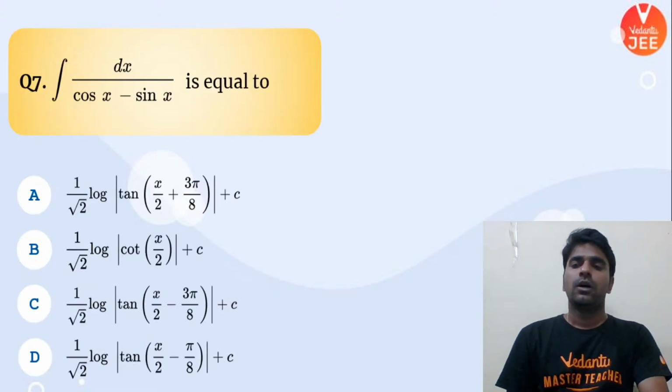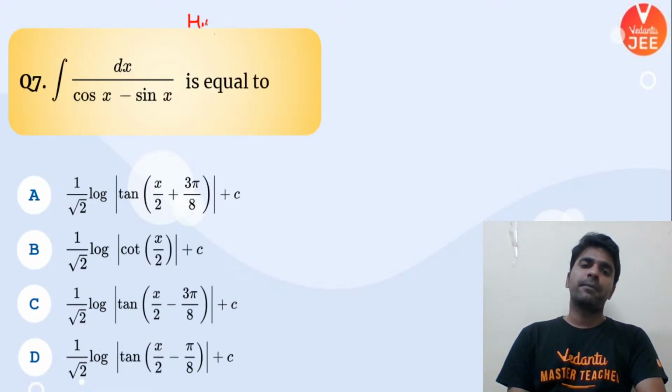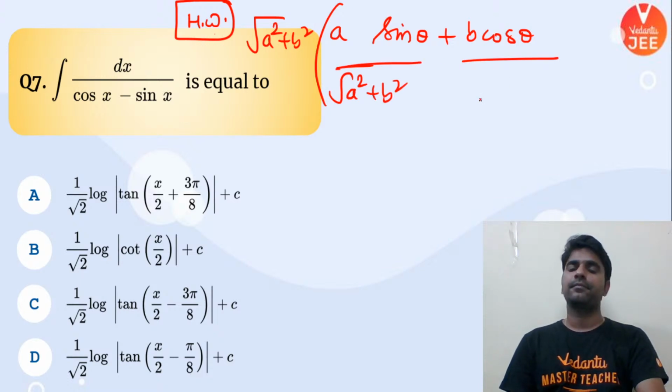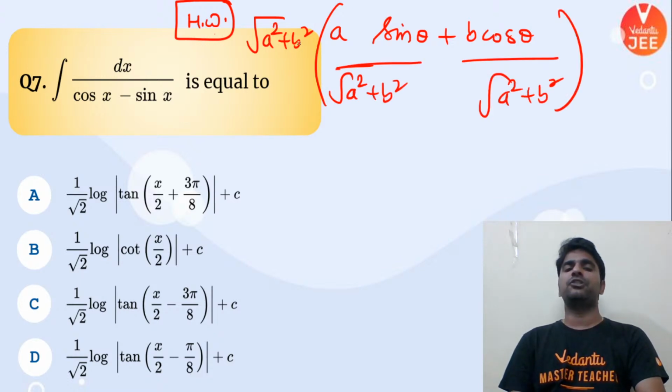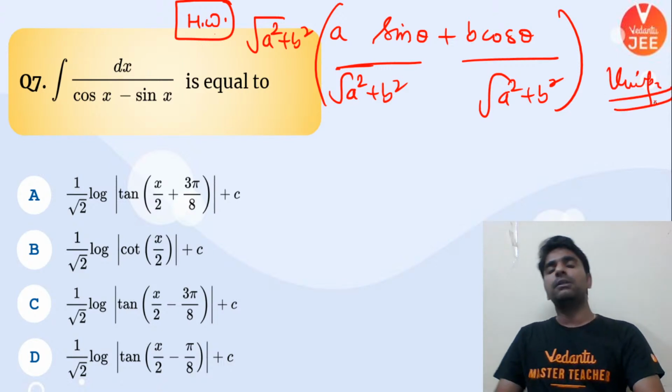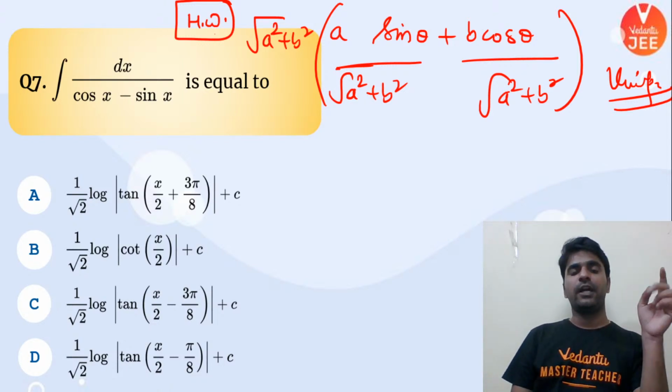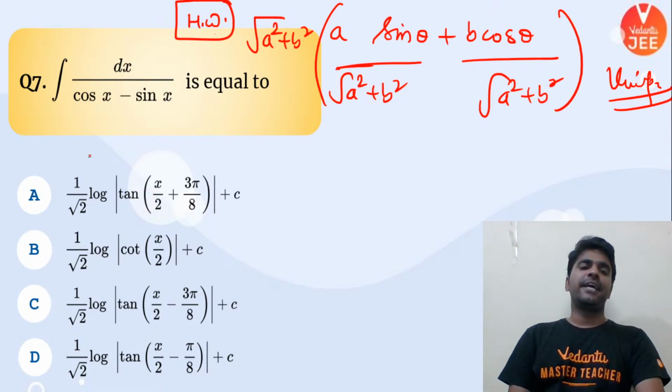All right, let's go. This problem I want to leave as homework, but I want to tell you one very important thing, that whenever a sine theta plus b cos theta is written, you have to divide and multiply your expression by under root a square plus b square. This is one of the very important hints for all the problems which involve a sine theta plus b cos theta. And by the way, this is one of the very favorite expressions of JEE walas. This has come earlier in class 11th as well. So based on this, in this equation I can see that a is equal to -1 and b is equal to 1.